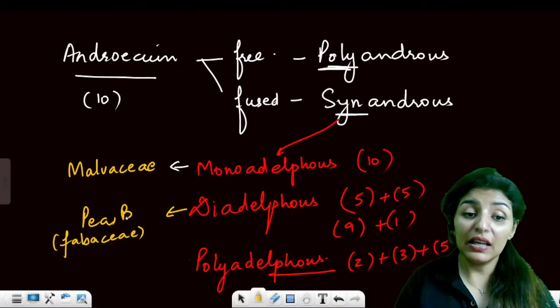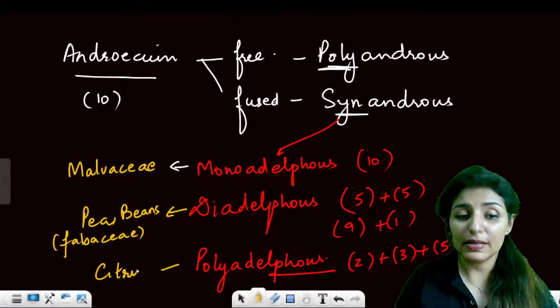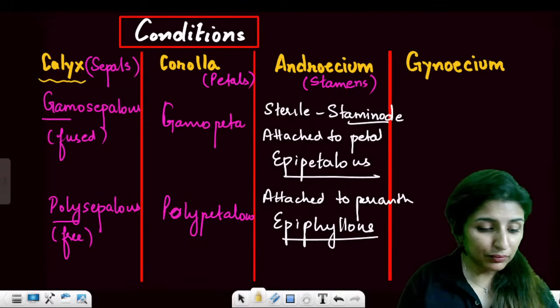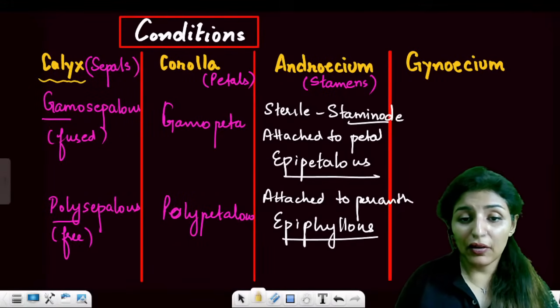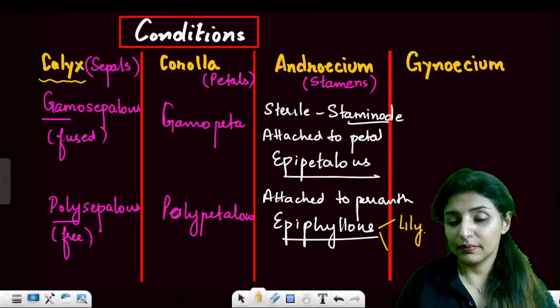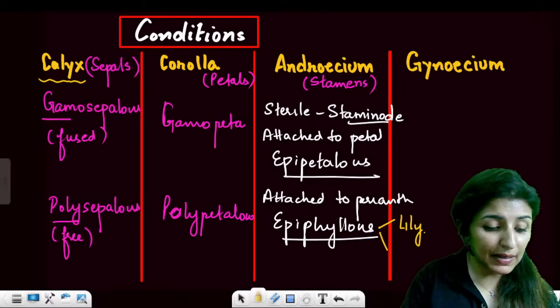Pea, beans. Are you getting that? And polyadelphous is seen in citrus. Clear? Similarly, we have examples here also. For epiphyllous, we have two examples. Lily. We have the example of lily. This is epiphyllous. Please let me know that all these points are clear to you all.